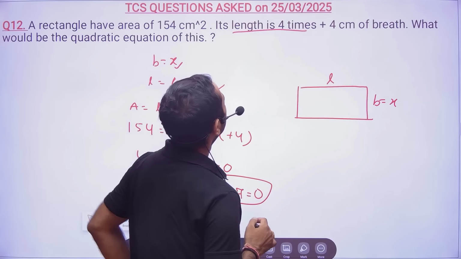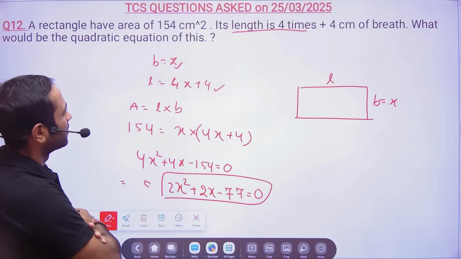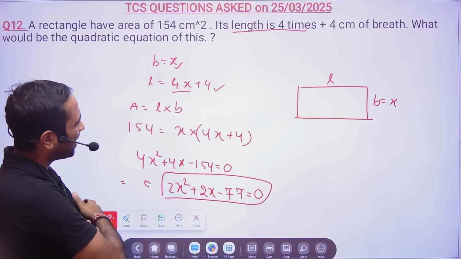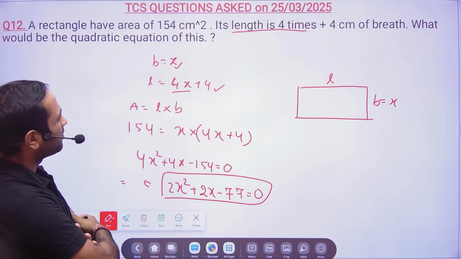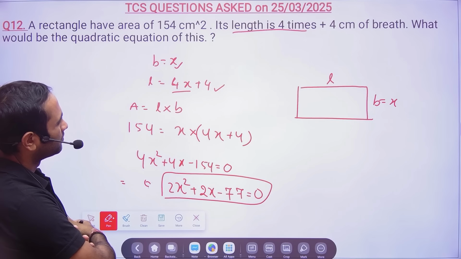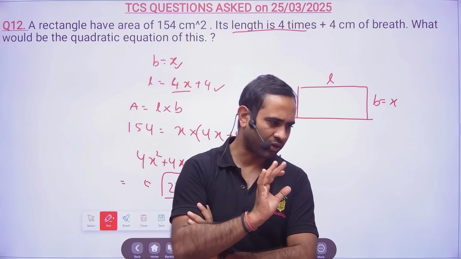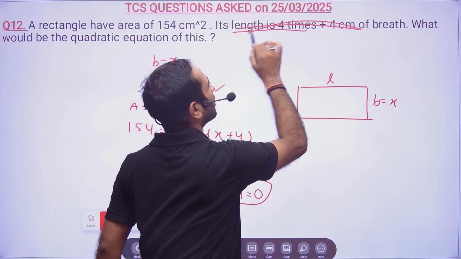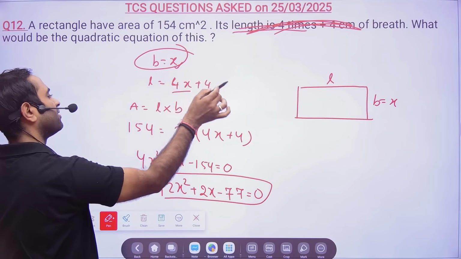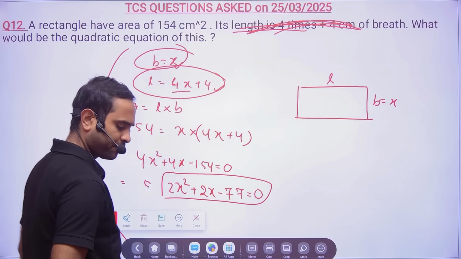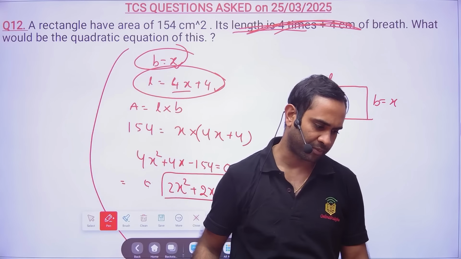Its length is 4 times plus 4 centimeter of breadth, so this doesn't make much sense, so we can just ignore this. Think of this as breadth and this as length, then this is how we would have made a quadratic equation.